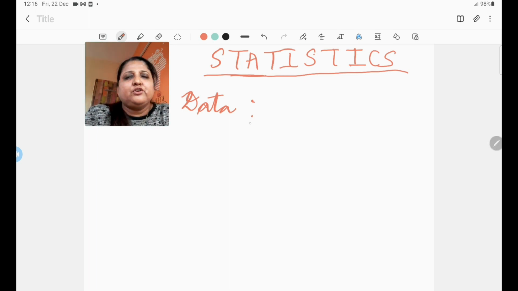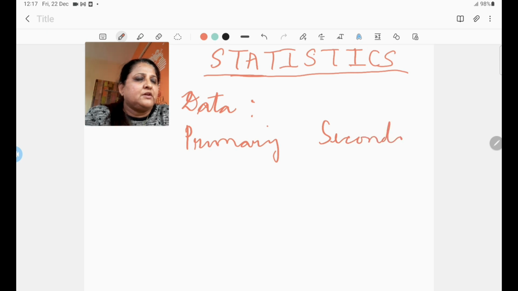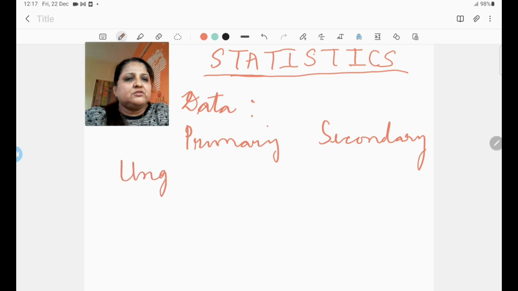Now data are generally of two types, primary data and secondary data. Primary data is the data collected by the person from first-hand experience for an explicit use or purpose. The person who is studying the data is himself collecting that data. That's called the primary data. Whereas secondary data is collected by a third party for a different purpose other than the user who has collected the data. That's called secondary data.